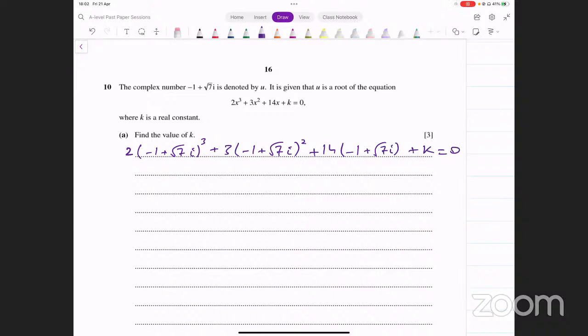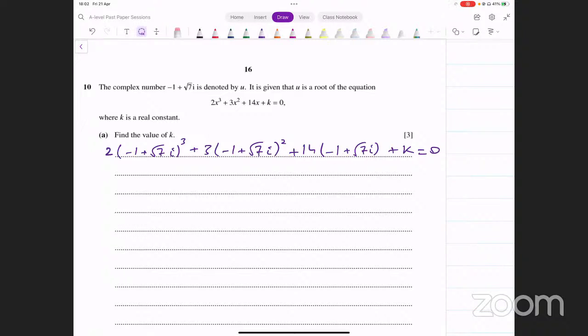Now what can we do? Let's evaluate these separately. Let's evaluate the square first. What will be the square of -1 plus square root of 7 iota? A plus b whole square, so -1 whole square plus 2 into -1 into square root of 7 iota plus square root of 7 iota whole square.